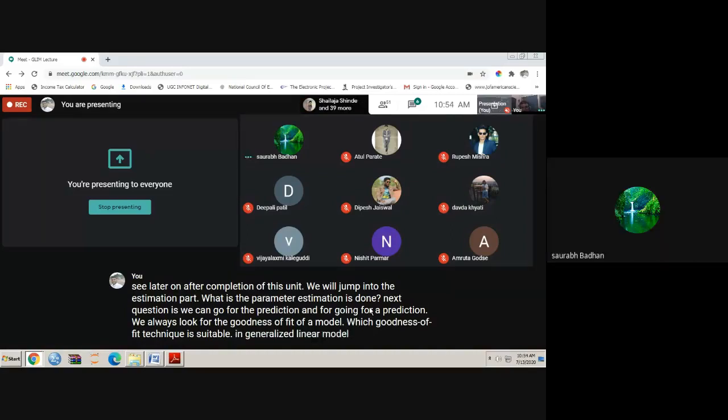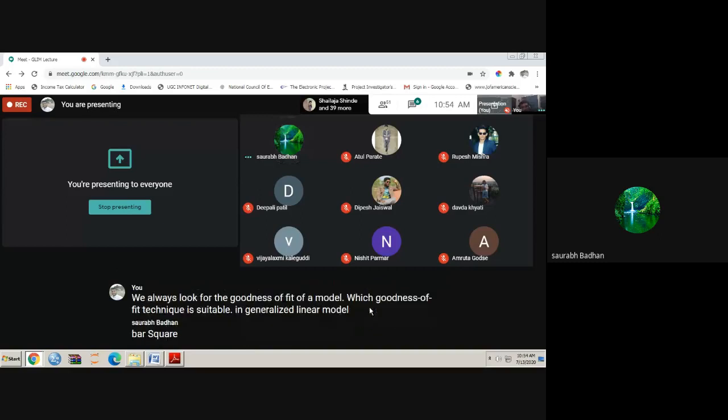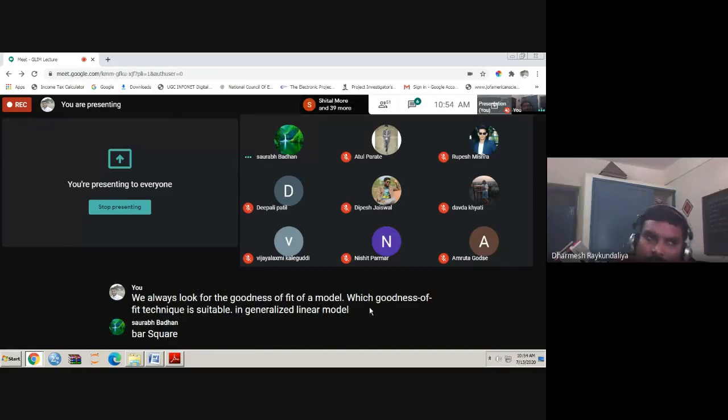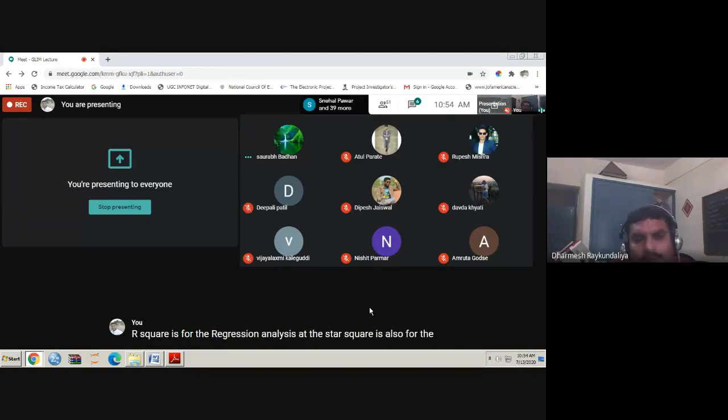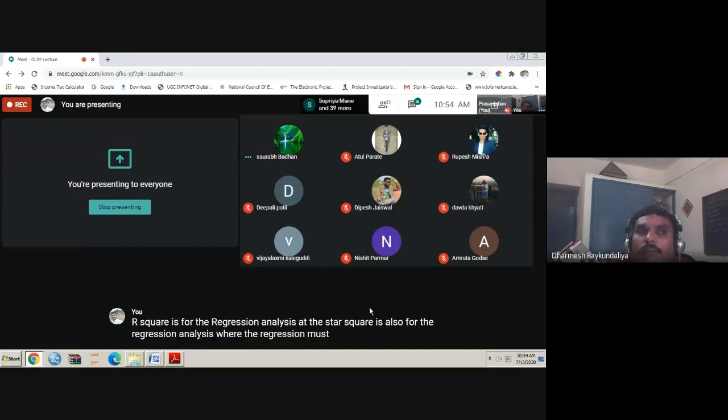R square? R square and adjusted R square are for regression analysis. But here we talk about generalized linear models.